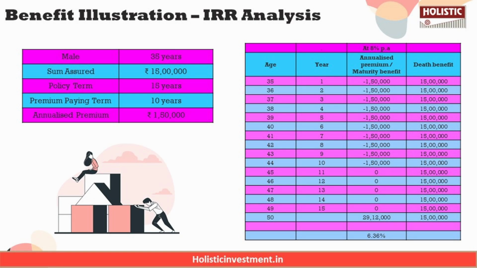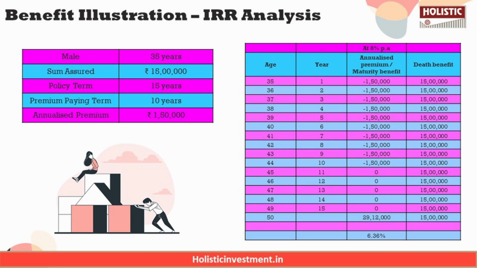So let us assume for calculation purpose that the internal rate of return can be calculated at an assumed rate of 8% per annum, because this is a market linked investment, right? So for the best case scenario, let us assume the 8% part. This rate is not a guaranteed return, and it does not represent the upper or lower limit of the potential returns you might get from this policy. This is completely for calculation purpose.